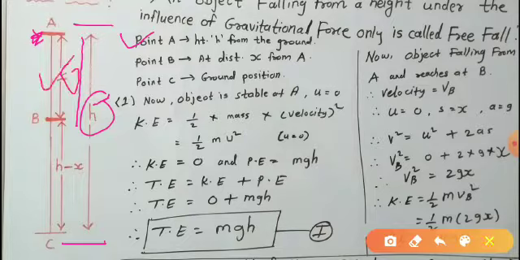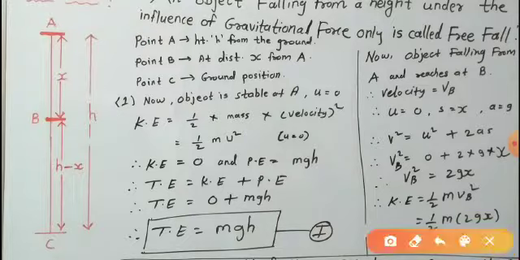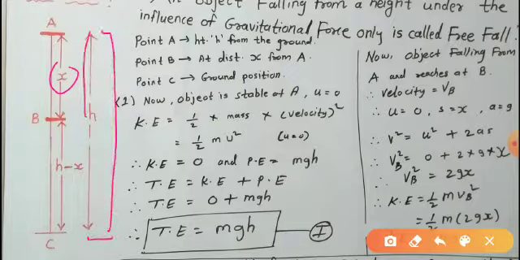This x is the displacement. This is h, total h, and this is x up to B.